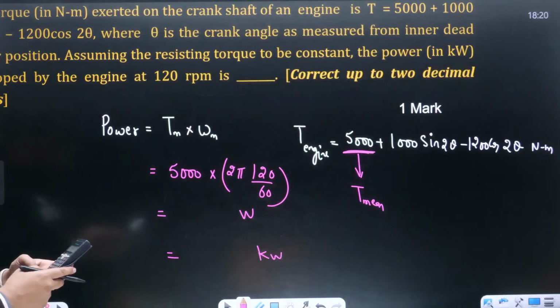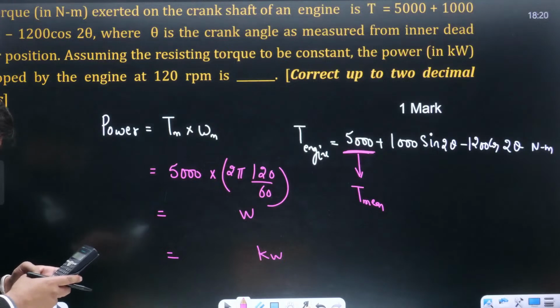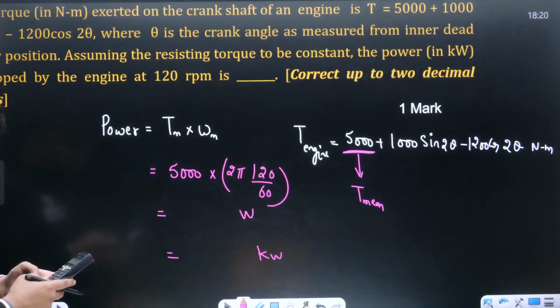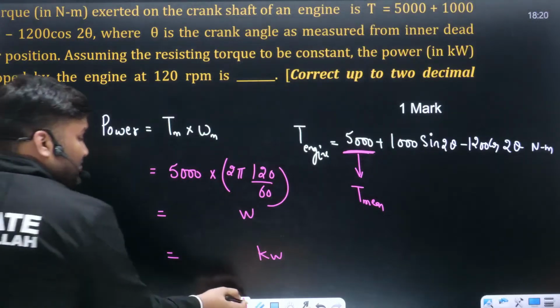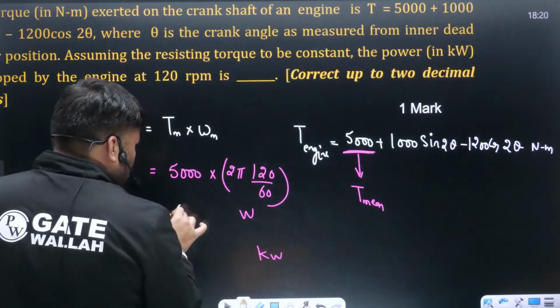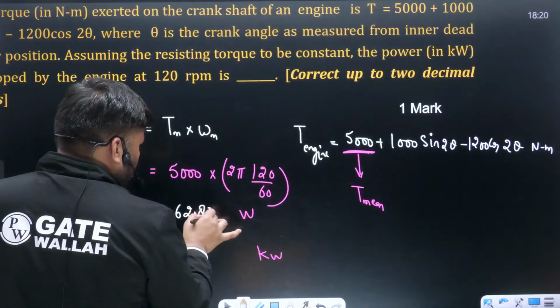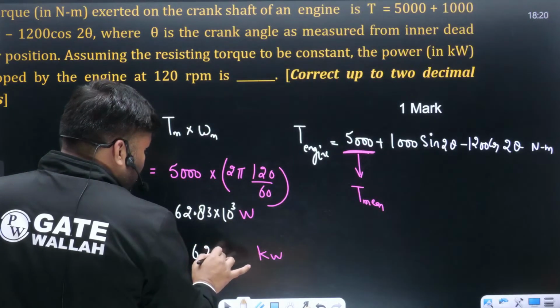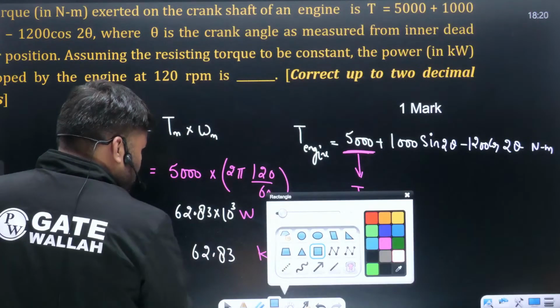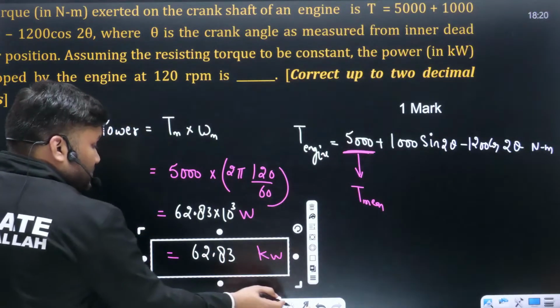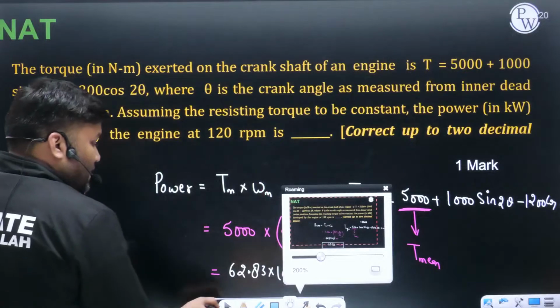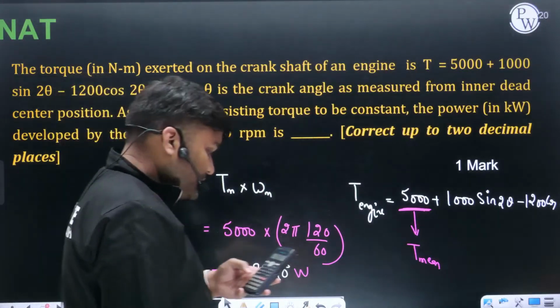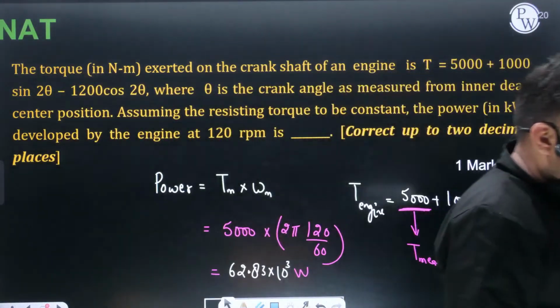2 pi into N, that is 120 by 60, how much will it become? This is 2 into 5 into pi, which is 62.83. My answer is coming out to be 62.83 into 10 to the power 3 watt. You can write 62.83 kilowatt is going to be your answer. I hope everybody is clear.